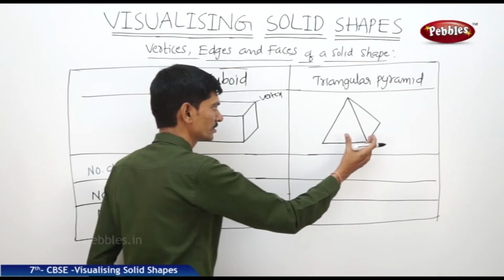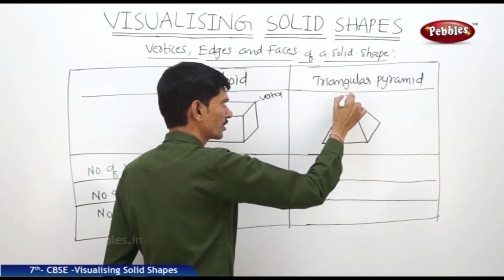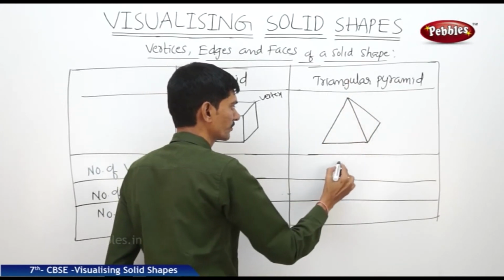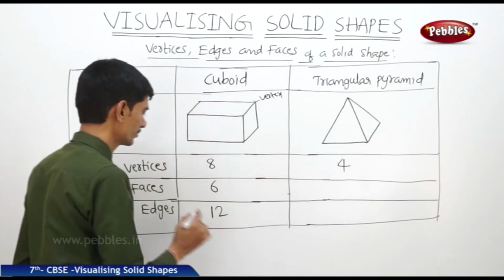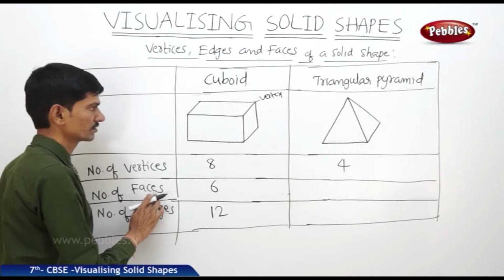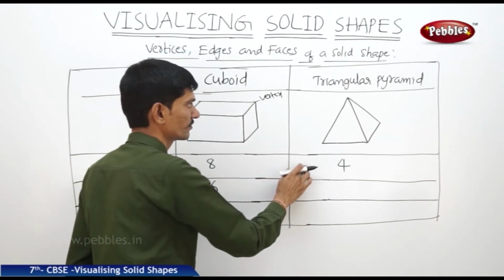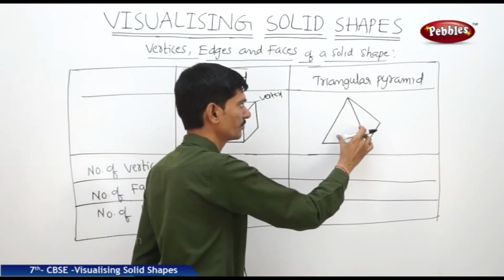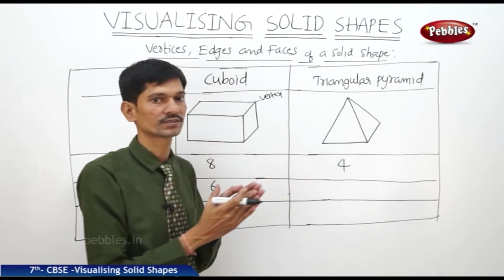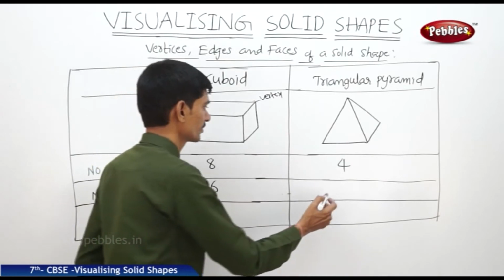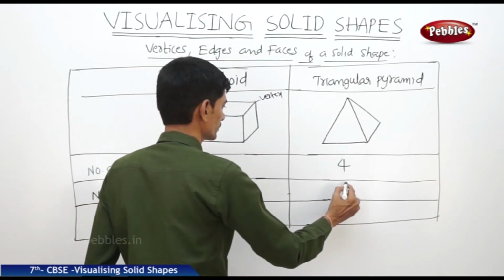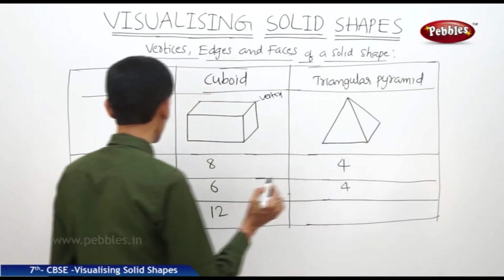The base has 3 vertices and the top has only 1 vertex, so totally 4 vertices. Now how many faces are there? In case of a triangular pyramid there are 3 lateral faces and 1 base, so totally 4 faces.